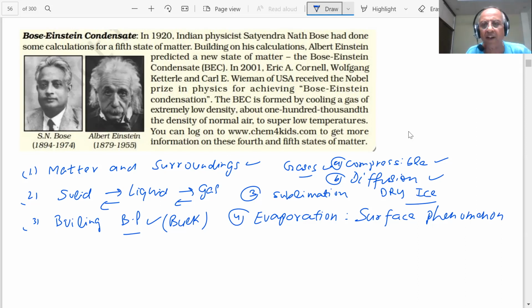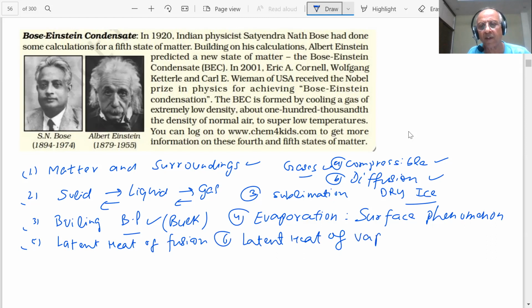And you have seen there is a latent heat of fusion. There is a latent heat of vaporization. We have told you what is latent heat of fusion. We have told you what is latent heat of vaporization, and we have shown you all these things, how evaporation causes cooling. So we are now familiar with the entire topic.